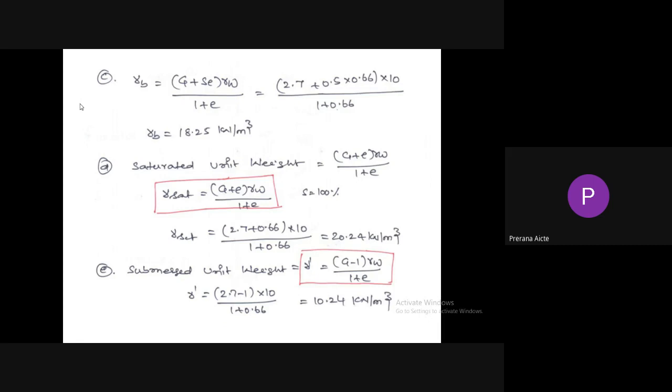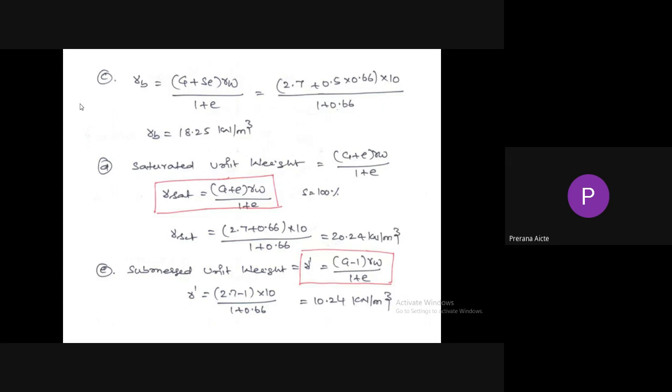Next, saturated unit weight equals (G plus e) into gamma w by 1 plus e. So gamma sat equals (G plus e) gamma w by 1 plus e. G equals 2.7, e equals 0.66 and gamma w can be taken as 10 kilonewton per meter cube. So saturated unit weight equals 20.24 kilonewton per meter cube.